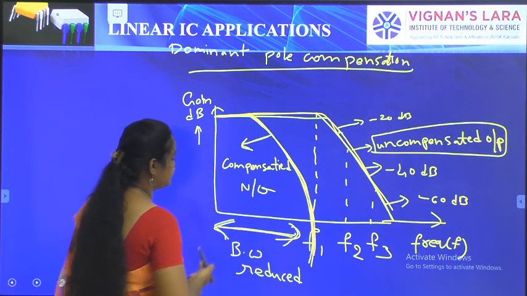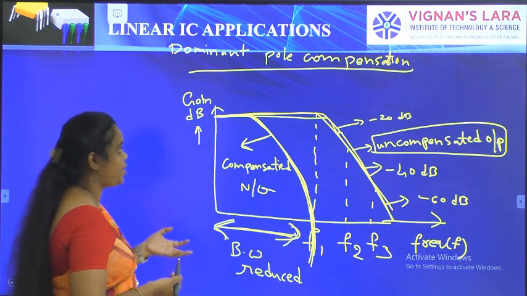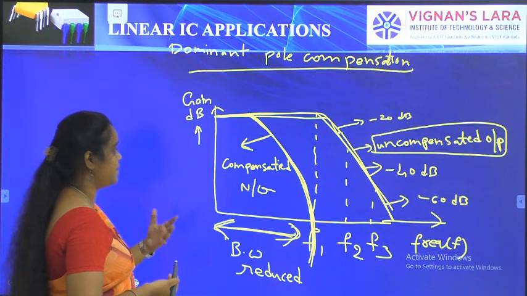This is the drawback of dominant pole compensation.